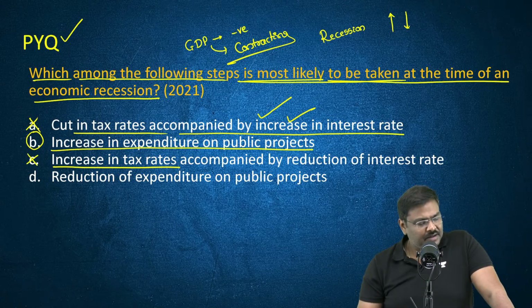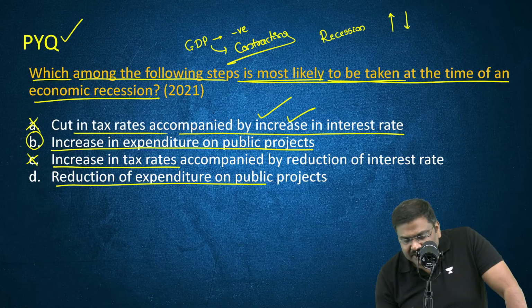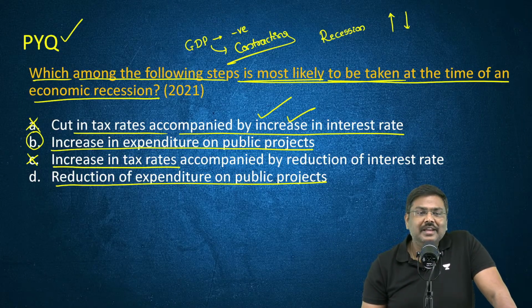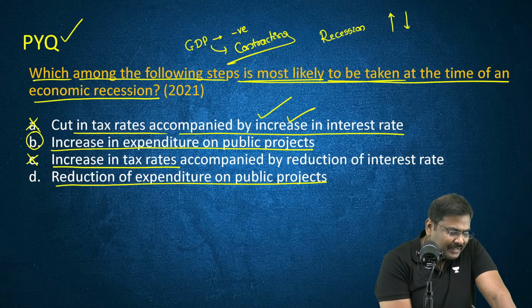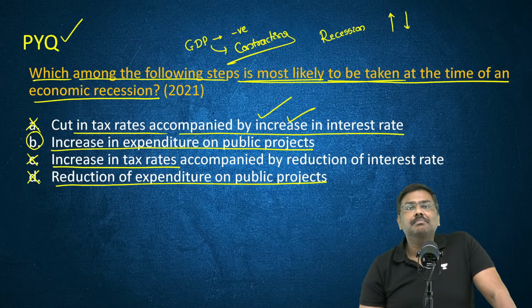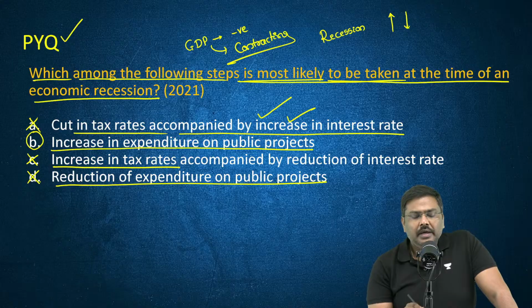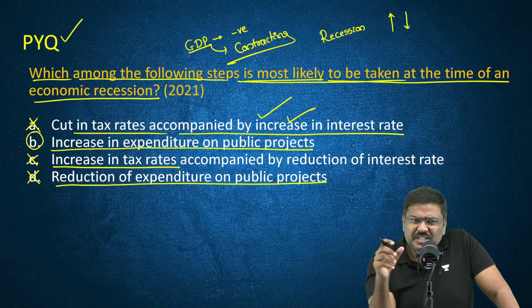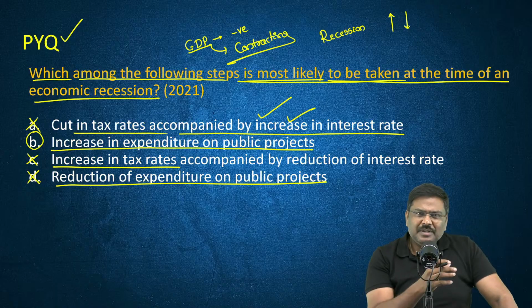So C is incorrect. Reduction of expenditure on public projects. Some of you are saying Karthik Venkata. My dear, be very careful. This is incorrect. Pradeep Karthik Venkata, please be very careful. Why? If there is a recession, what should you understand? GDP is contracting. GDP is not increasing.